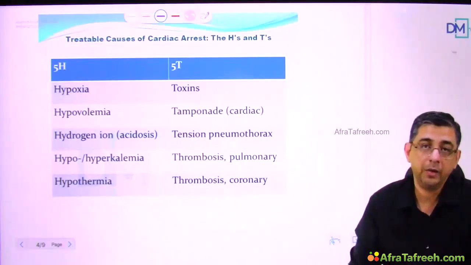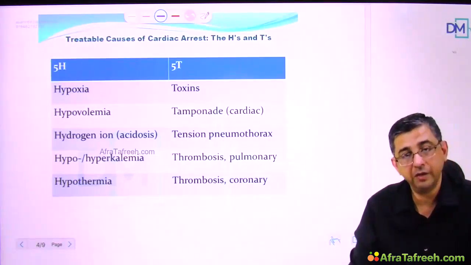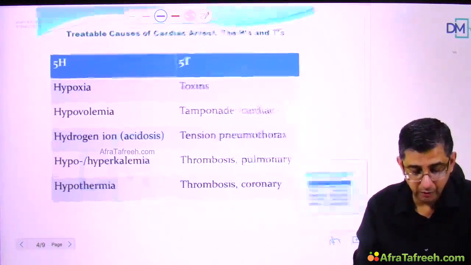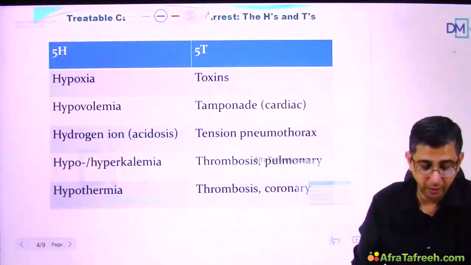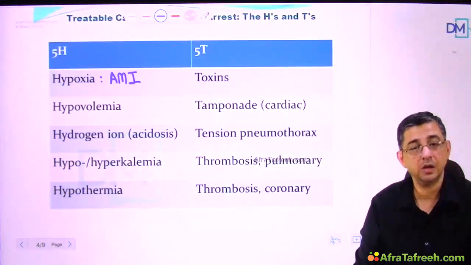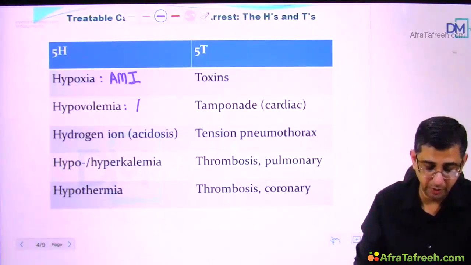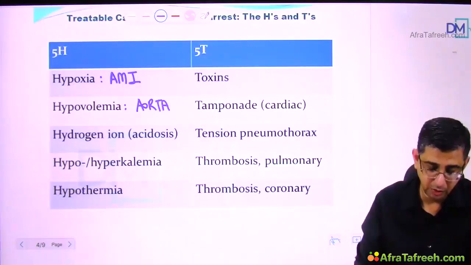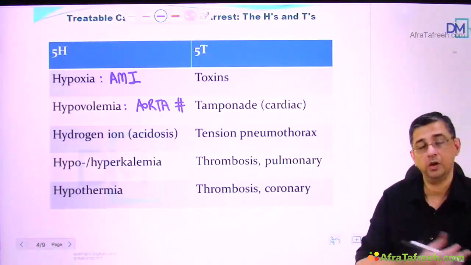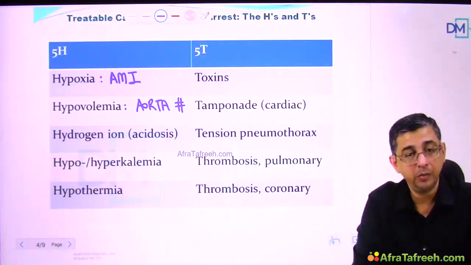Like I spoke about an empty heart and electromechanical dissociation, but in college they teach us regarding the 5H and the 5Ts. The 5H, the H would obviously stand for hypoxia. Like in myocardial infarction, there is a hypoxia of the heart, so the pump will not function. Then I've shown hypovolemia, like the aorta of the patient is damaged, that could be secondary to gunshot injury. There is a complete loss of fluid from the body that would contribute to again a pump that will not be able to generate a cardiac output.